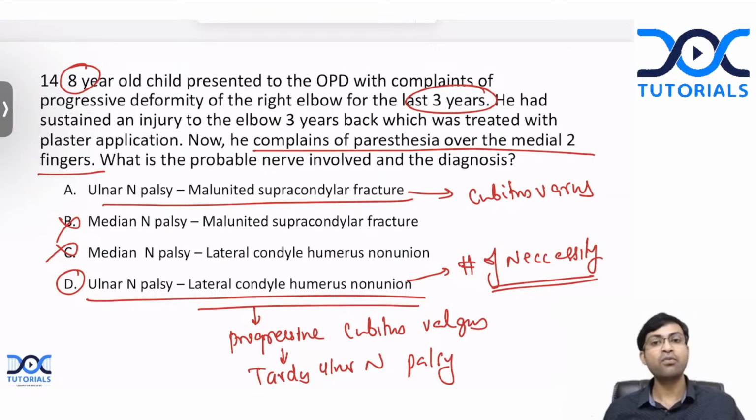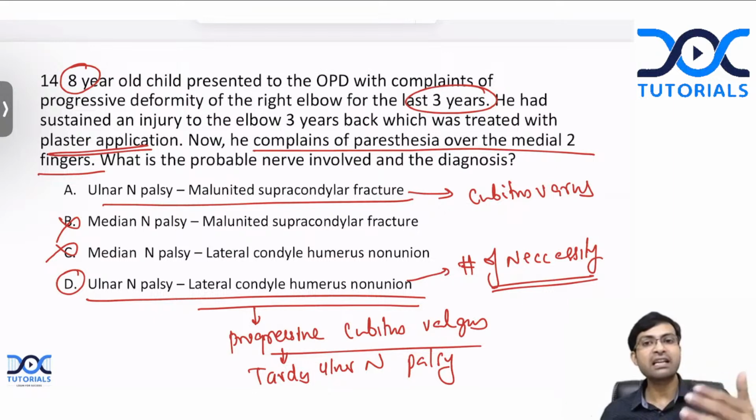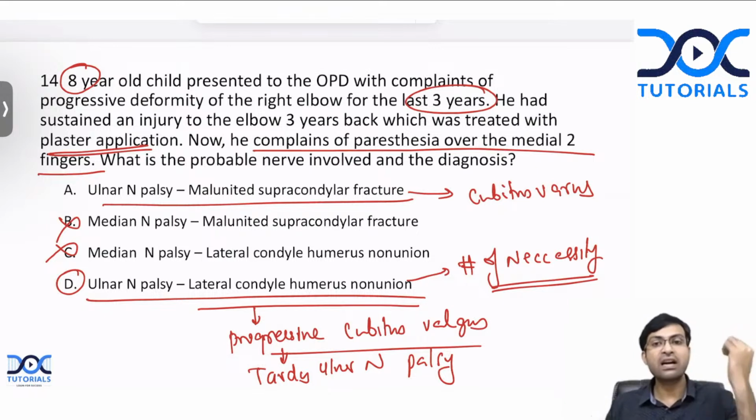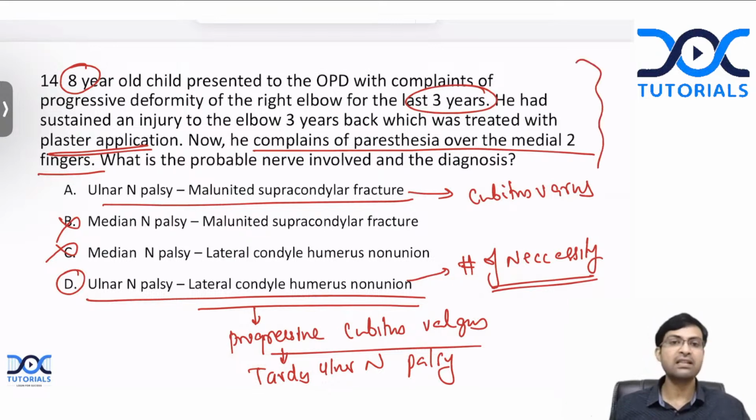If you are not treating it like that, like in this case where plaster application was done, there will be non-union of this fracture, and because of non-union, this child is going to have progressive cubitus valgus. As long as the child keeps growing, the valgus deformity will also go on increasing, and this will cause stretching of the ulnar nerve, resulting in tardy ulnar nerve palsy. So that is what has occurred in this child. So the answer is D.